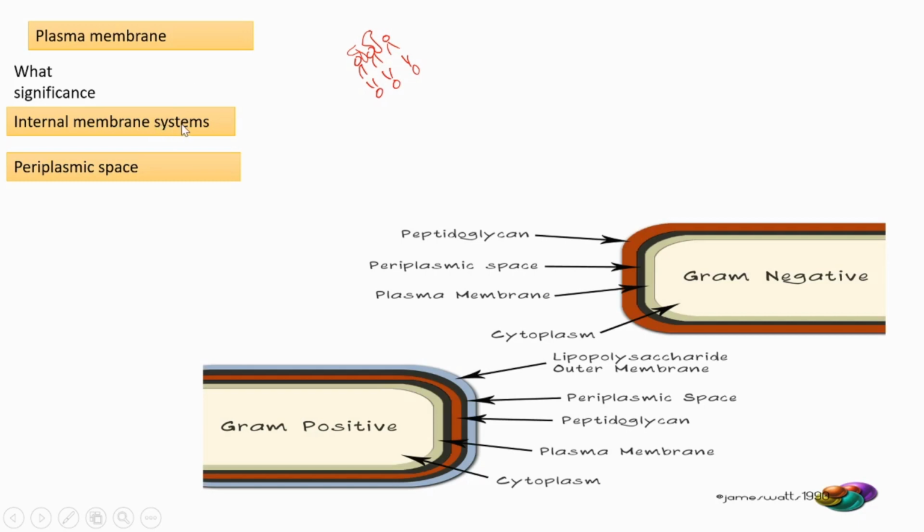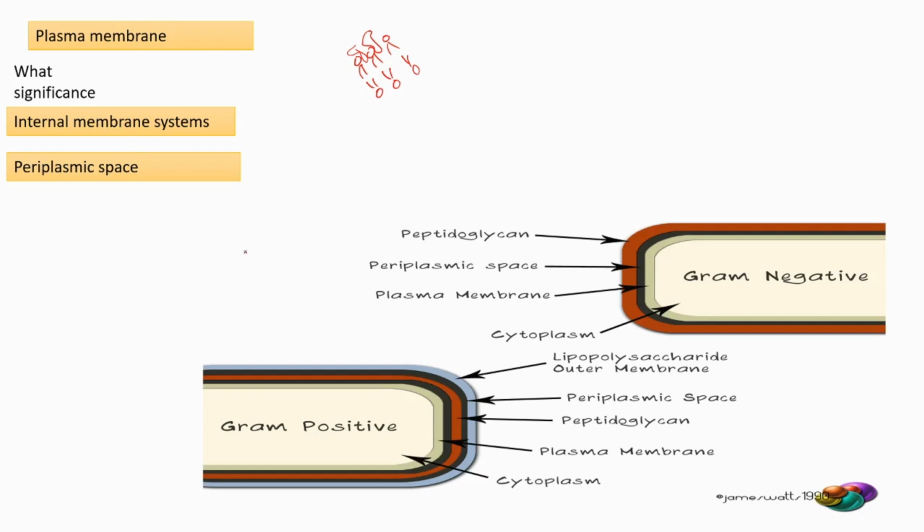Then we go to internal membrane systems. Internal membranous organelles are totally absent. When compared with the eukaryote, we know there are many internal membranous structures like mitochondria, Golgi body. Like that, there are no such internal membranous organelles. Instead, they have mesosomes. What is a mesosome?